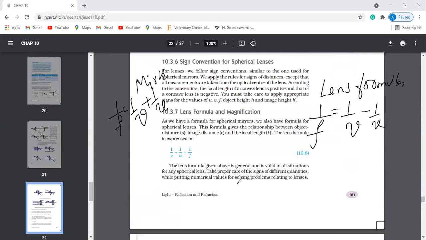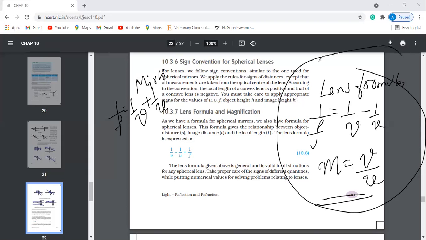There is no plus. Next, we have magnification: m is equal to v by u. There is no minus here. So this is the magnification formula. Lens formula: 1 by f is equal to 1 by v minus 1 by u, and m is equal to v by u. This is very important.